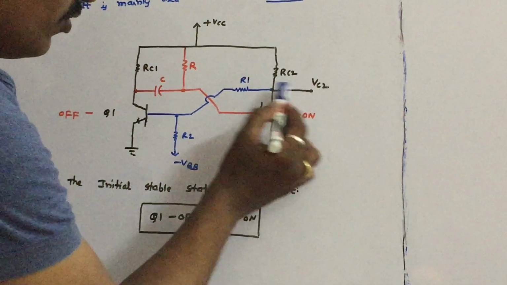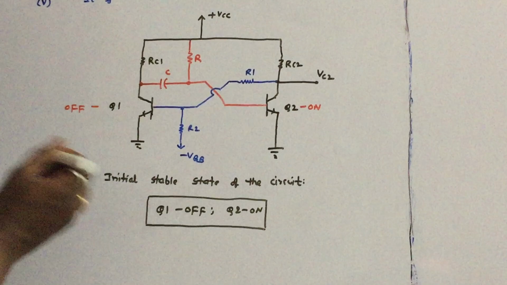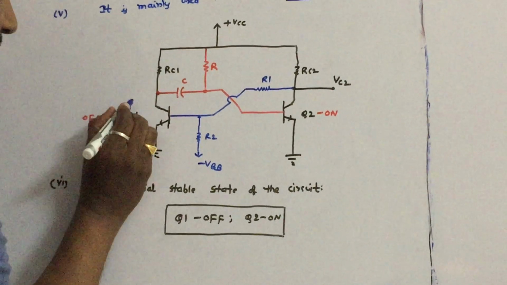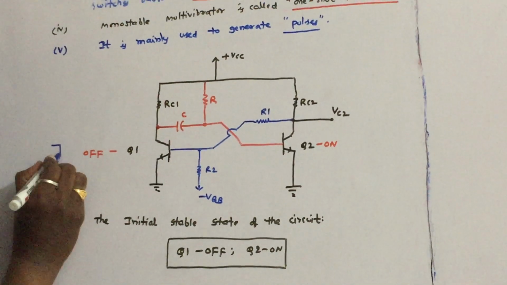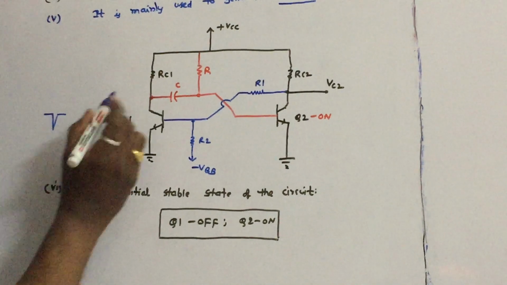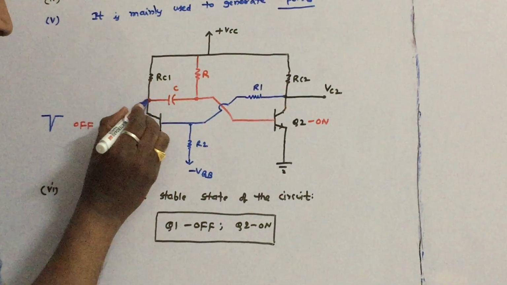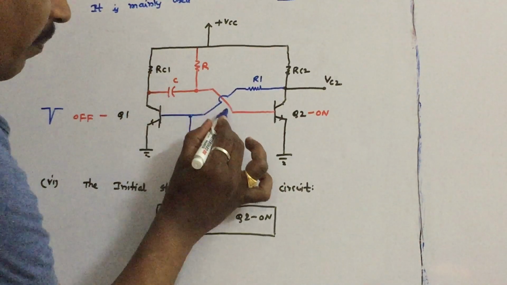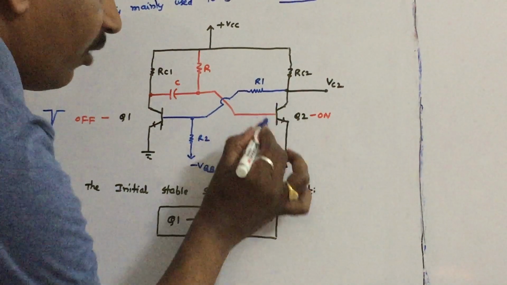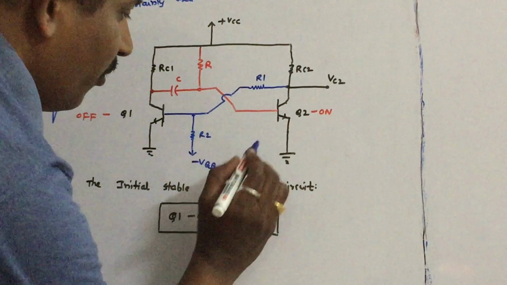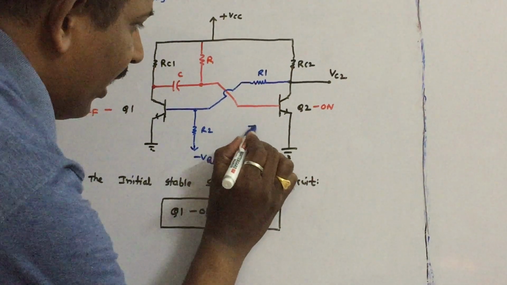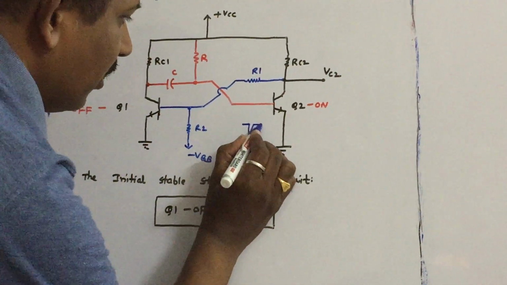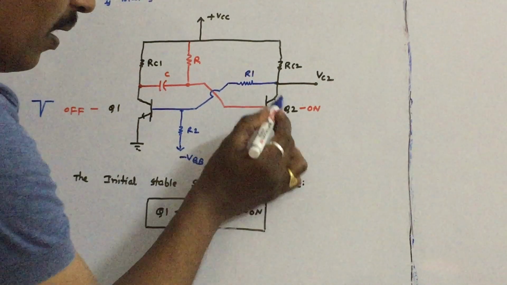So how to turn off this Q2? There are two methods to turn off Q2. We can apply the negative trigger pulse like this, the negative trigger pulse at the collector. This negative pulse is transmitted to the base of Q2, hence Q2 is turned into off condition. Or you can also apply the negative trigger pulse at the base of Q2.